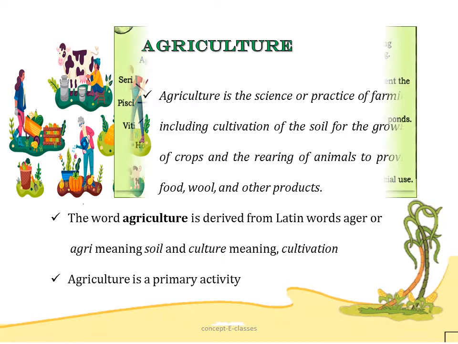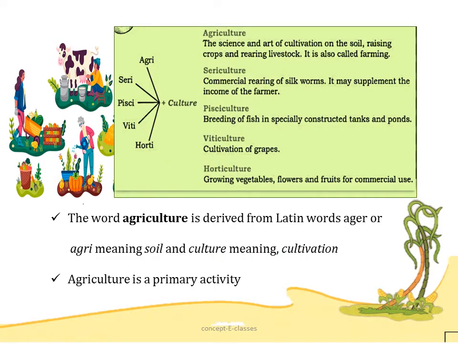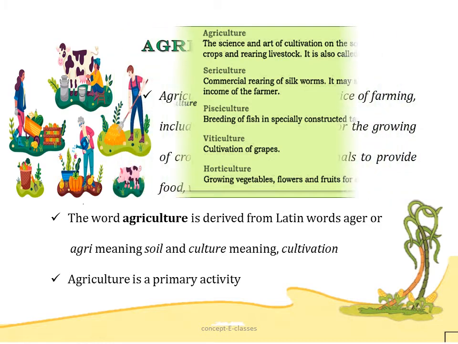Now there are various types of cultures like sericulture, pisciculture, viticulture, horticulture. So these all are different types of cultivations. Now sericulture is a commercial rearing of silkworms. Pisciculture is a cultivation of fish, that is breeding of fish in specially constructed tanks and ponds. Viticulture is a cultivation of grapes, and horticulture is a cultivation of vegetables, flowers and fruits for commercial use.